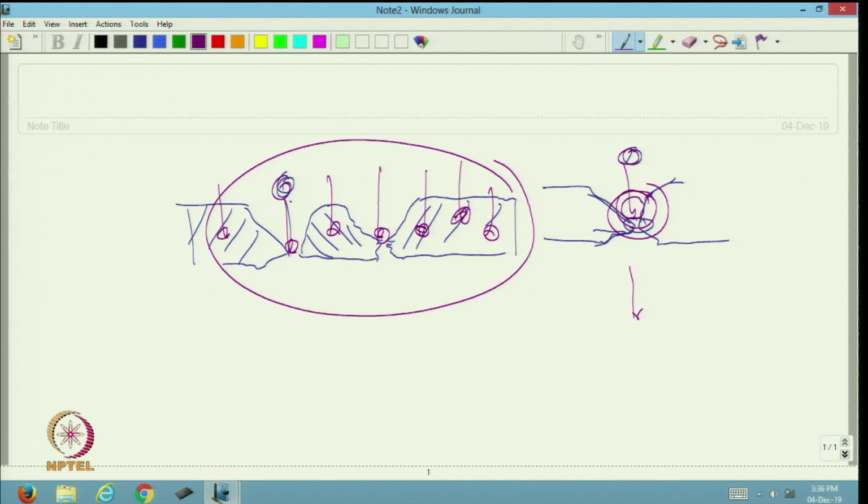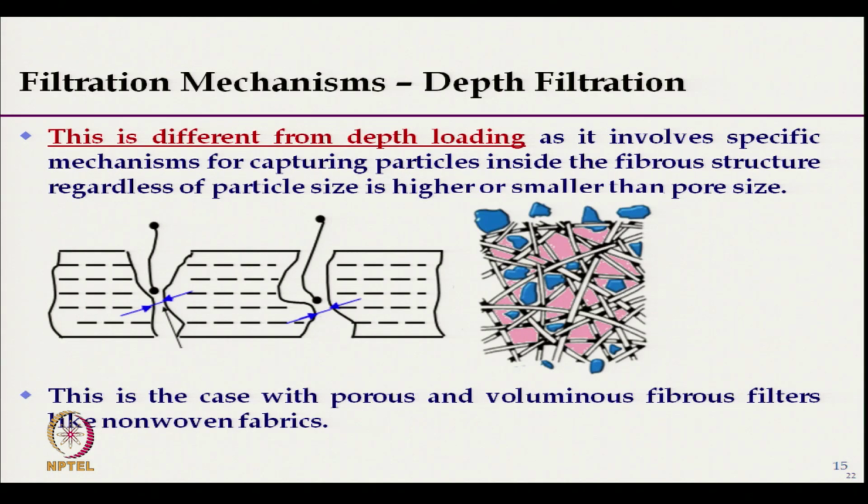At different points inside the structure of the non-woven fabric the particles will get trapped, but this is entirely different from depth filtration.